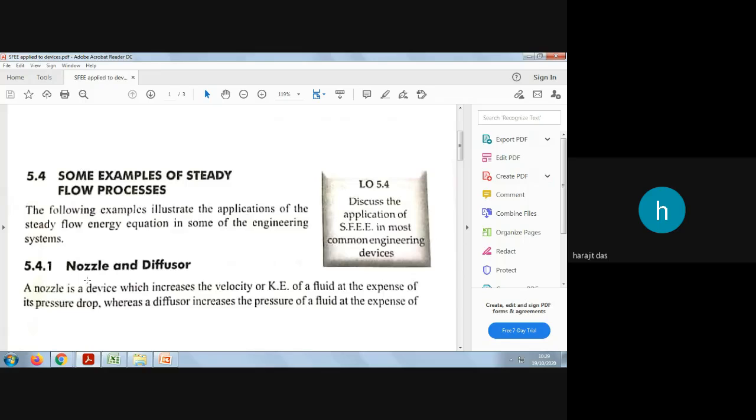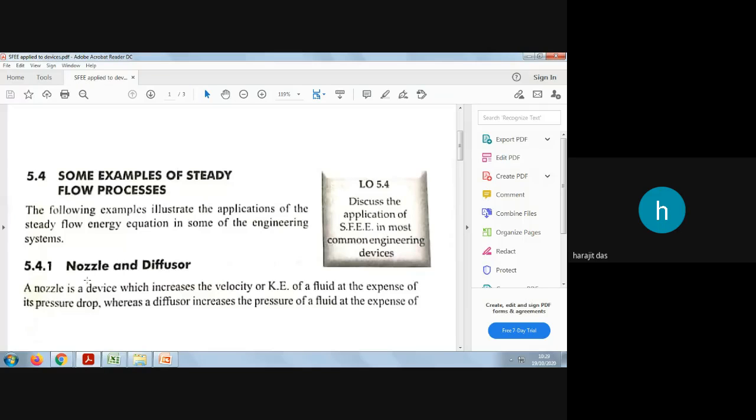In pipelines also you may see these nozzles, and in some physics practicals also. When you did it in your class 11 or 12, you may have seen this nozzle or diffuser. One pinpointed hole will be there at the end, so through that hole the fluid will flow.